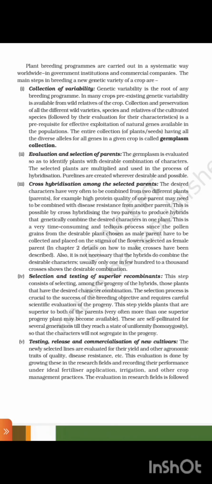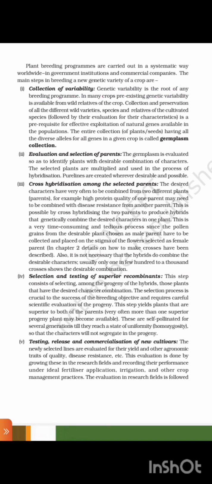Plant breeding programs are carried out in a systematic way worldwide in government institutions and commercial companies. The main steps in breeding a new genetic variety of a crop are, first, collection of variability. Genetic variability is the root of any breeding program.